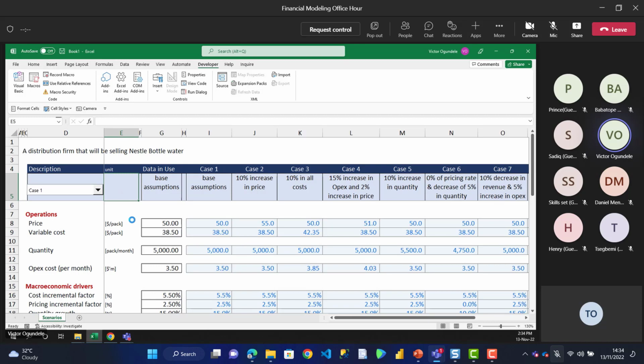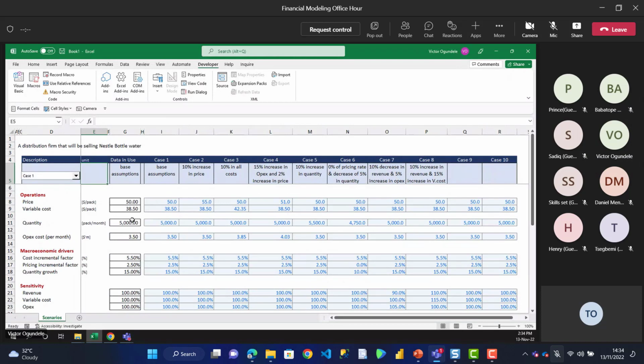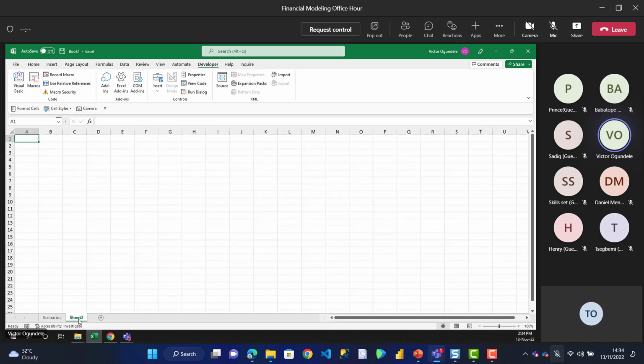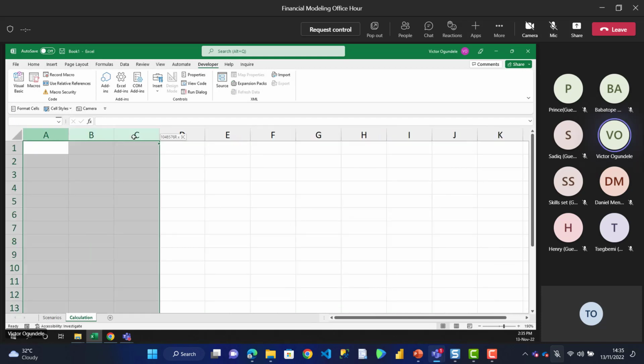So now we've created our assumptions with this approach of single cell inputs, using them to create different scenarios. You can see how easy this one is. It also gives room for you to incorporate different sensitivity testing into your model. Now that we've done this, the next thing is for us to go ahead and create our calculations. Let me call this our calculations and put it inside there. Let's see how we now apply this scenario.